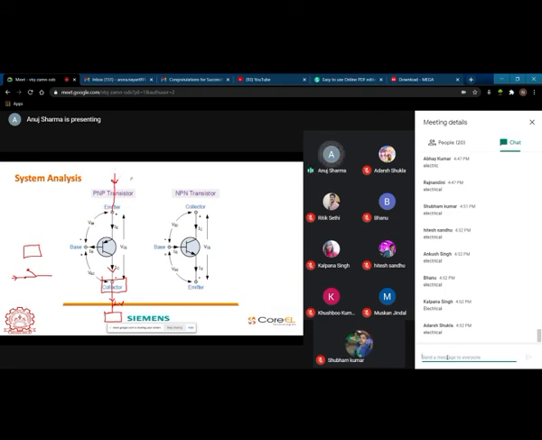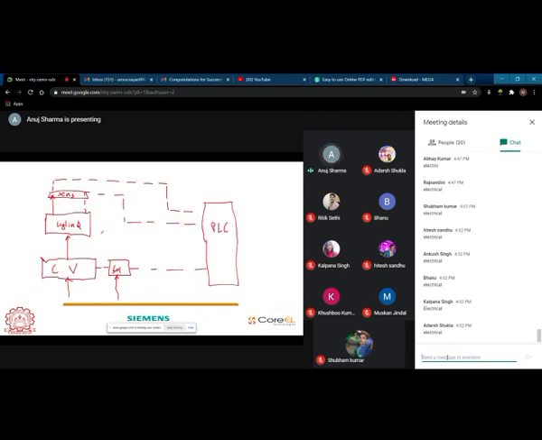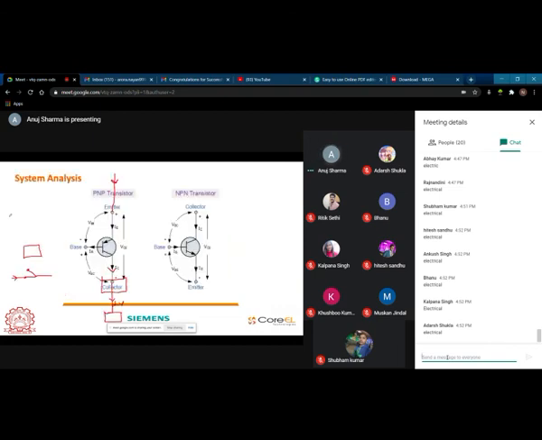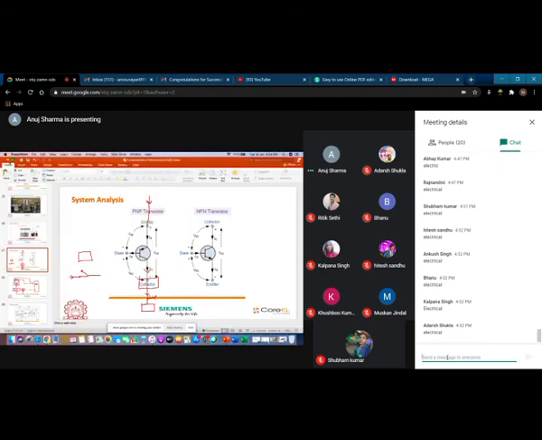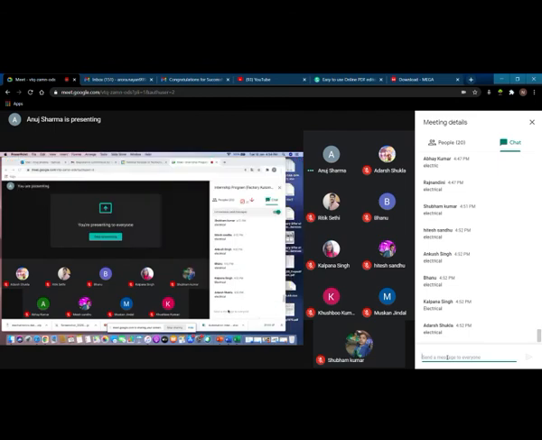A PNP sensor will have 3 wires. Just tell me the answer to this question.